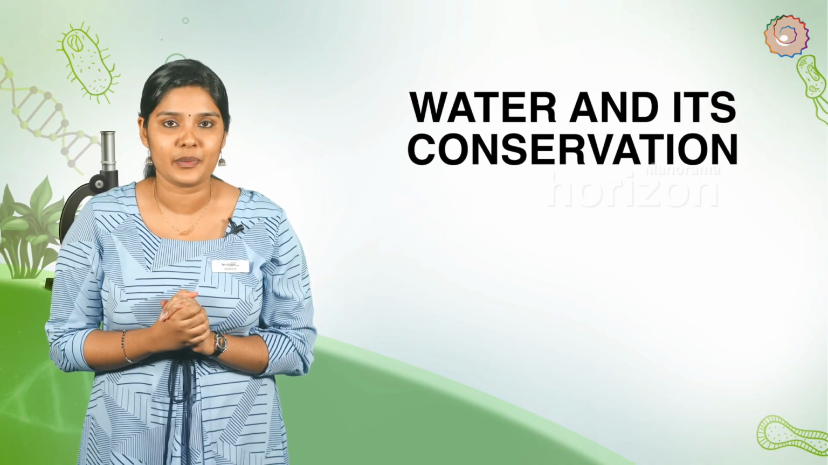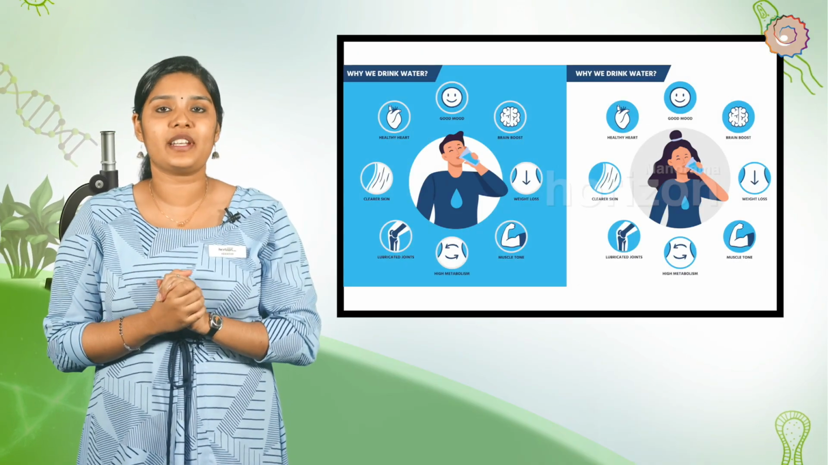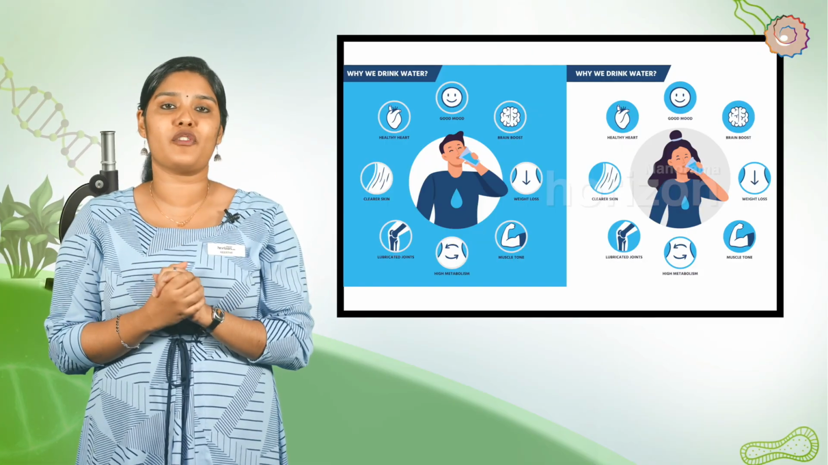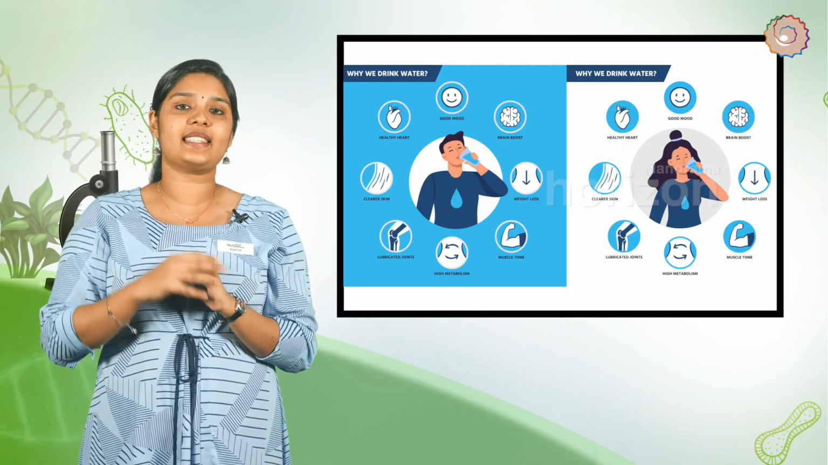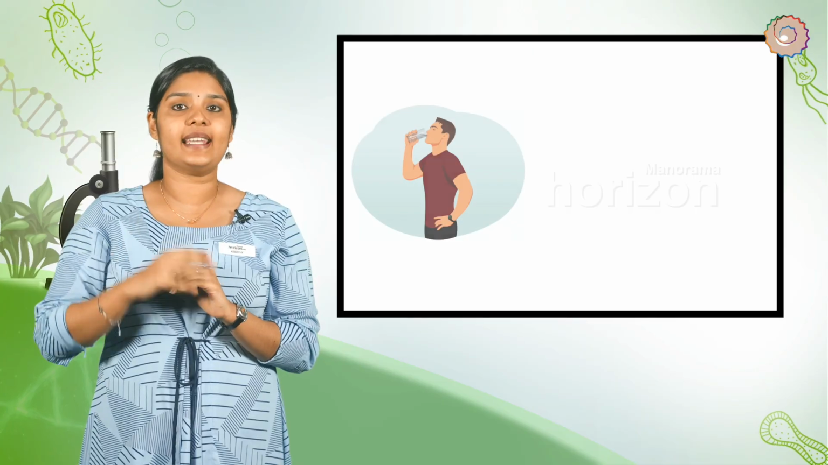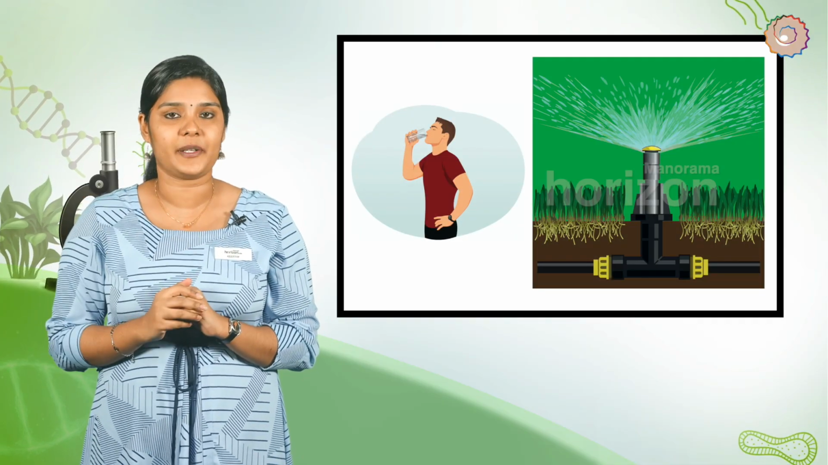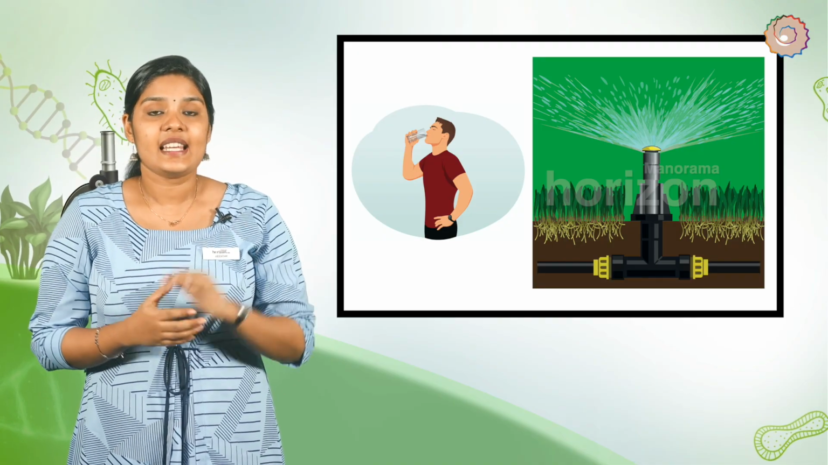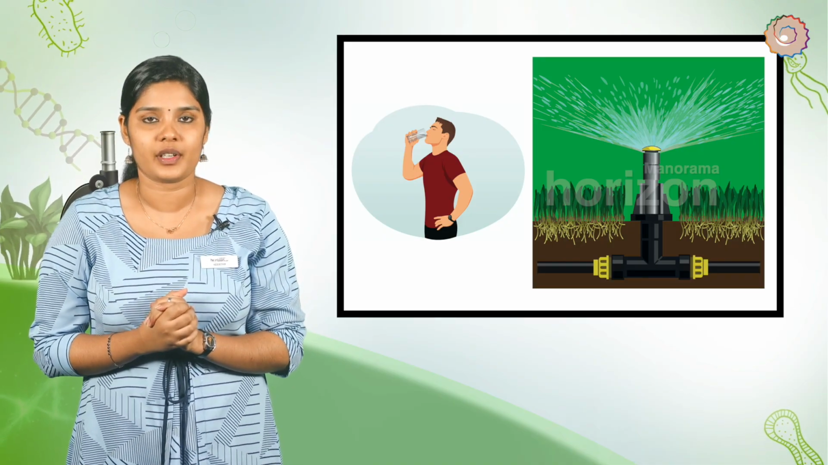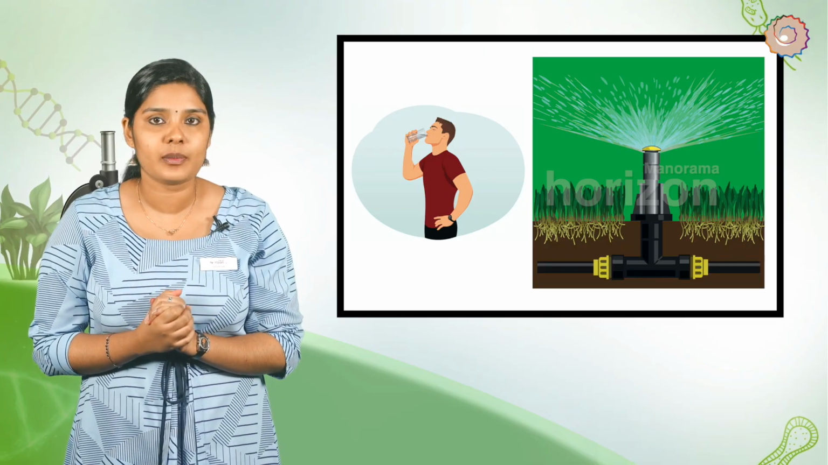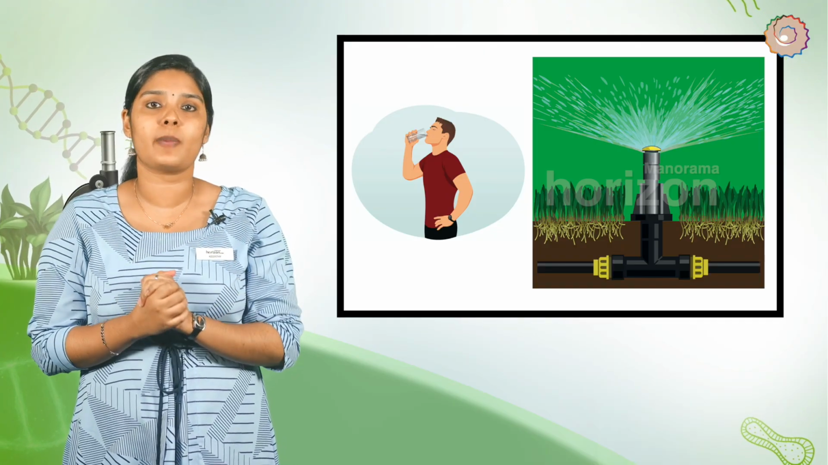Water and its conservation. Water is the most important resource for all the terrestrial forms of life. Basic necessity of water is for drinking, irrigation and various other activities. Sources of water. Rain. In India, rain is the most important source of water. Southwest and northeast monsoons bring rains in most parts of India.